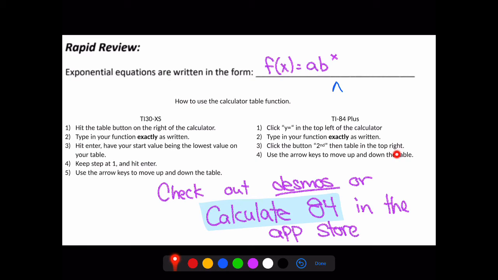It's right behind graph. From there, use your arrow keys to move up and down the table, and then you can fill out any table that you need. So keep that in mind. I encourage you guys, Calculate 84, very useful for you guys throughout all of this, and just going forward as well.